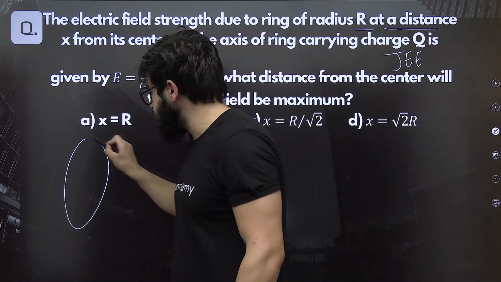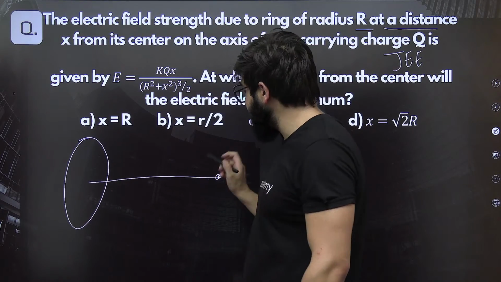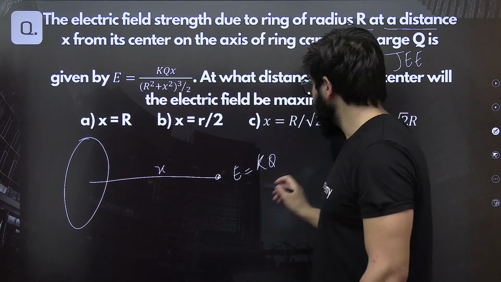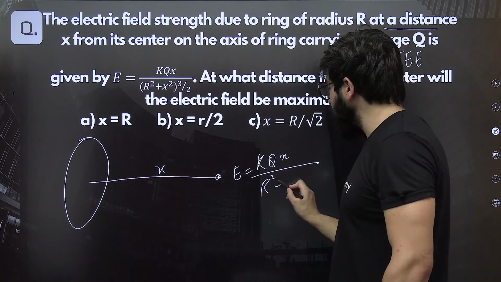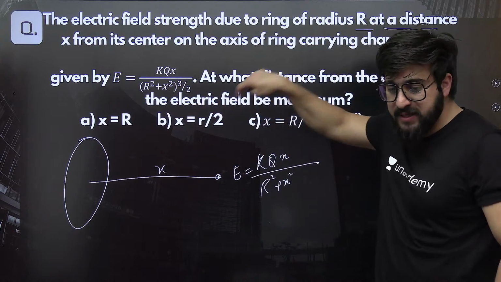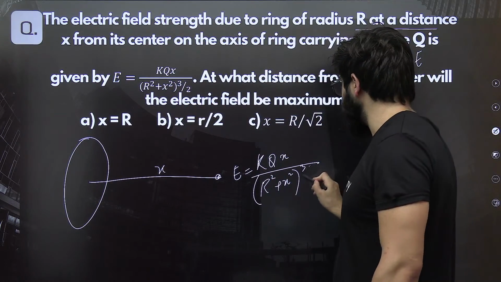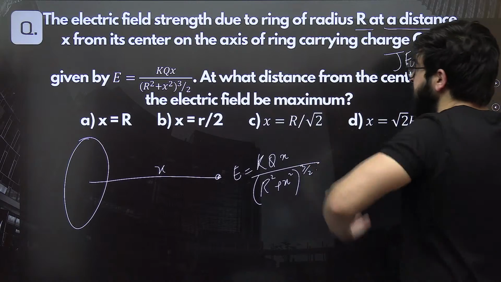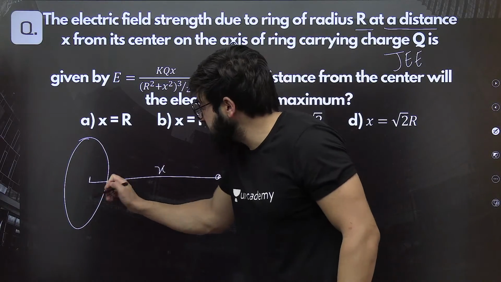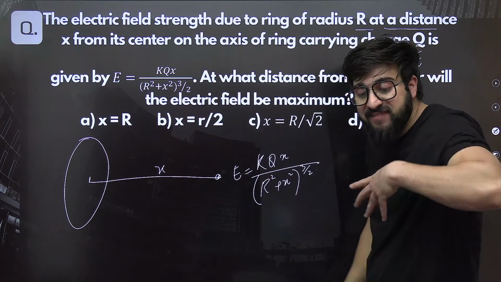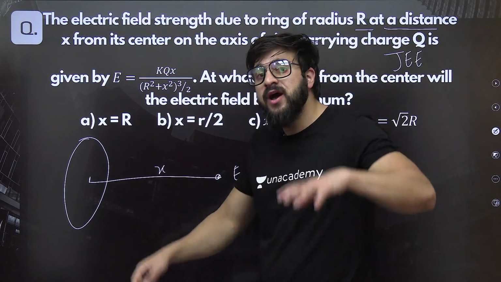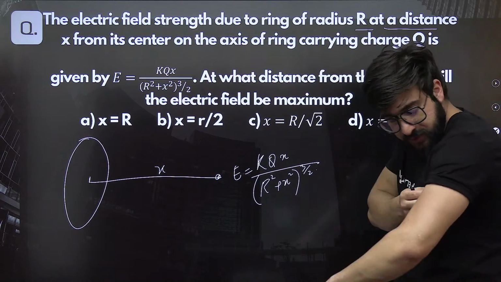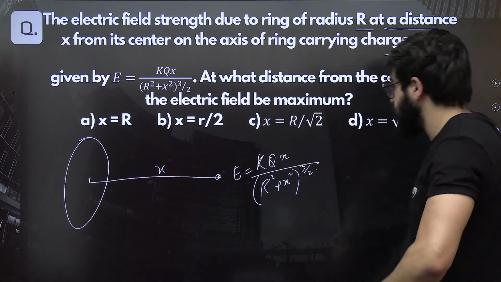So what is the question saying? This is a ring. At this point exactly the electric field is given, that is E is equal to kqx upon (r square plus x square) raised to 3 by 2 exactly. I want you people to tell me A, B, C, D, which option is correct. At what distance from the center will the electric field be maximum? What should be the distance so that the electric field will be maximum at that point? We are supposed to find this. Okay, this is the question that we are given over here.